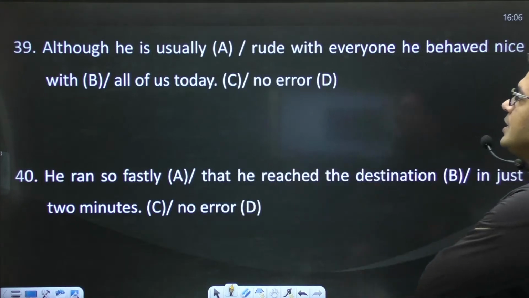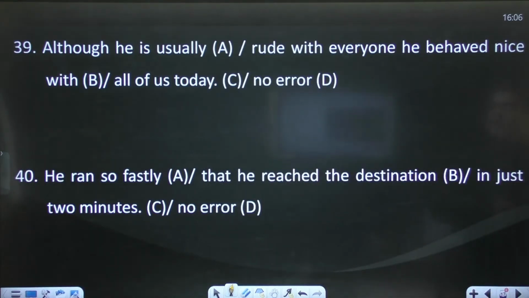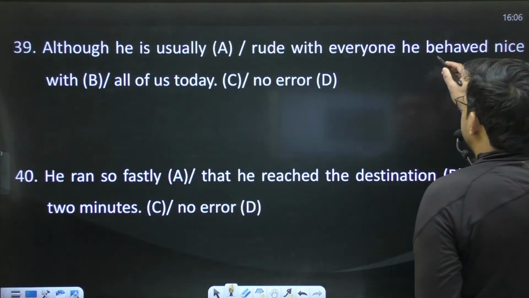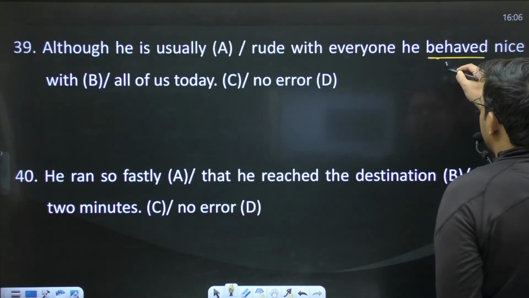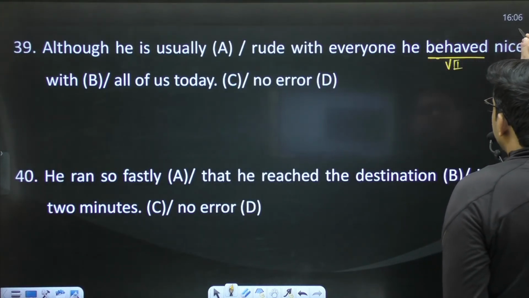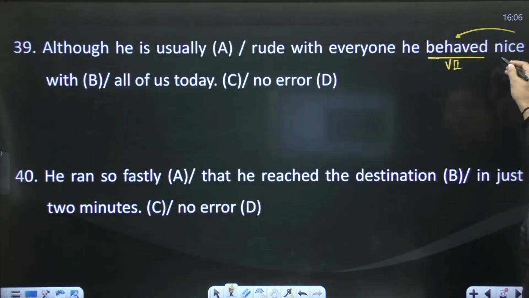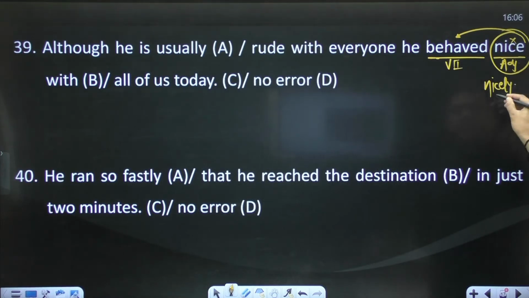In this sentence, behaved is a verb, and as we know, to qualify a verb we don't use an adjective, we use an adverb. So the adverb will be nicely, used in place of nice.